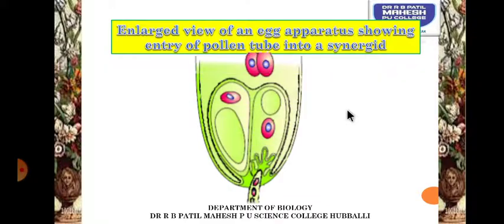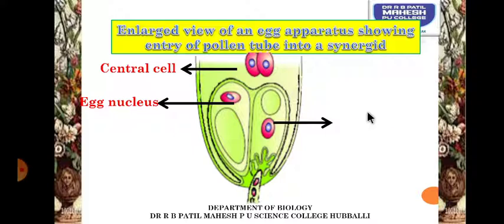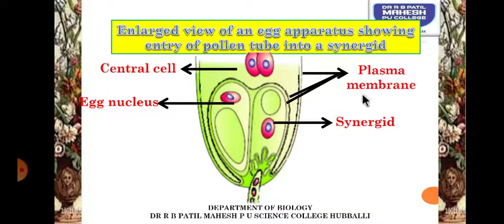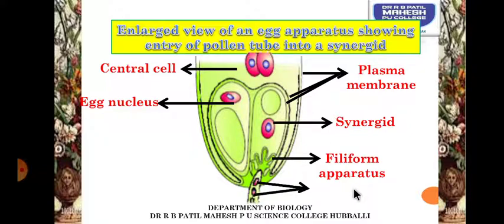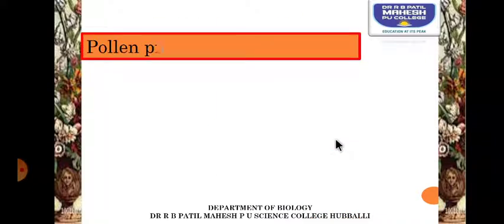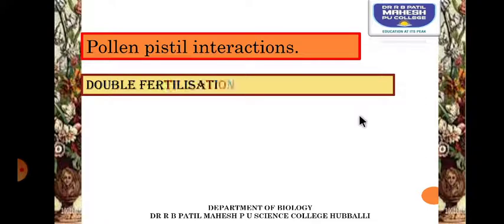So this is an enlarged view of an egg apparatus showing entry of the pollen tube through the synergid. Can you see, students, this is a pollen tube and these are the synergid and filiform apparatus, and this is a central cell, this is the egg nucleus, and this is a synergid, and here is the plasma membrane, and this is the filiform apparatus, and this is a pollen tube containing the tube nucleus and the male gametes. So this is an enlarged view of the pollen tube.